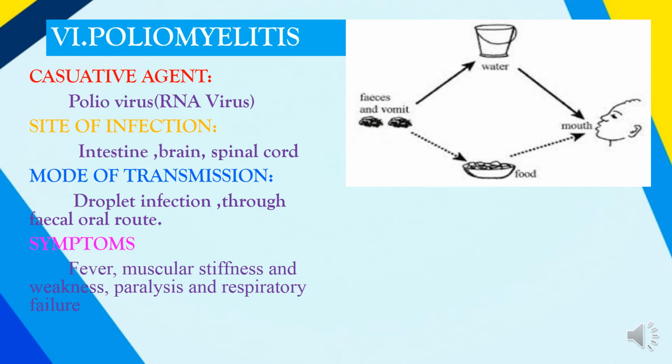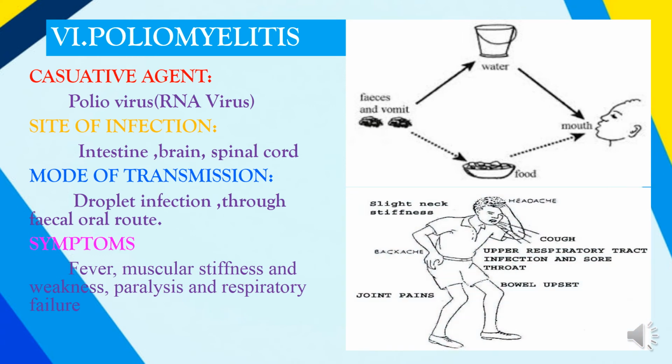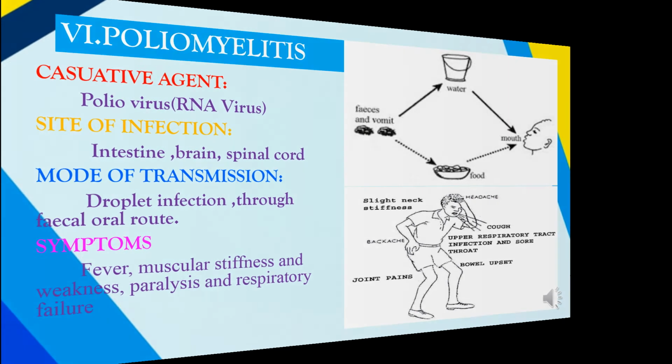And once you get this disease, you suffer from the fever, muscular stiffness and weakness, paralysis and the respiratory failure. So other symptoms may be slight neck stiffness, back ache, joint pains, bowel upsets, the upper respiratory tract infection, sore throat, cough, headache. So these may be some of the other symptoms.